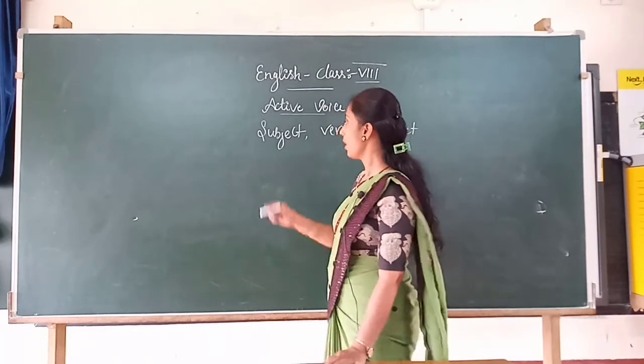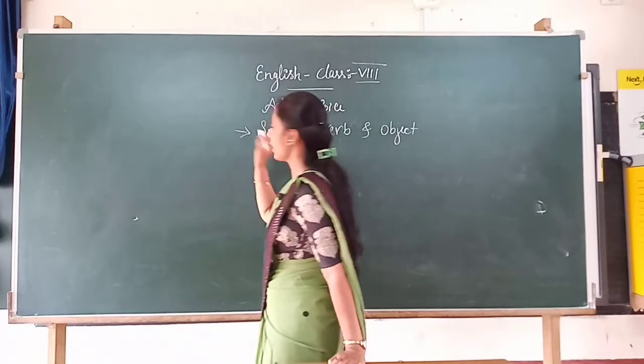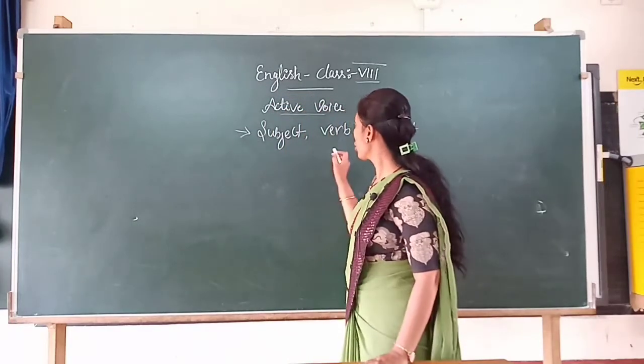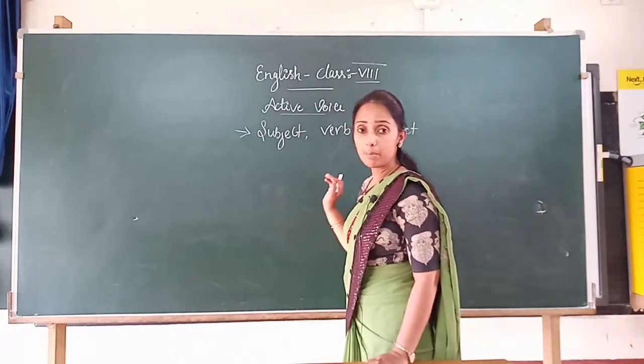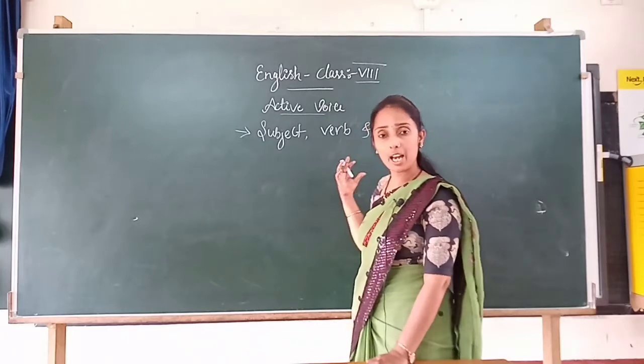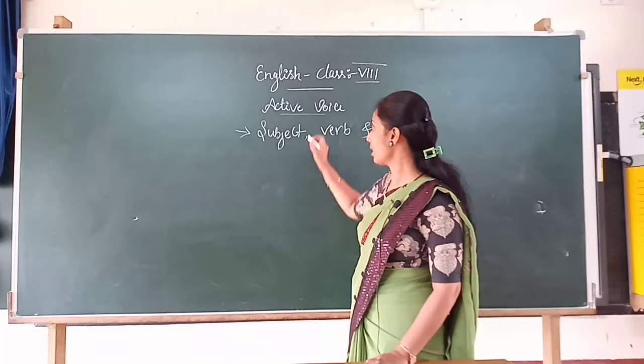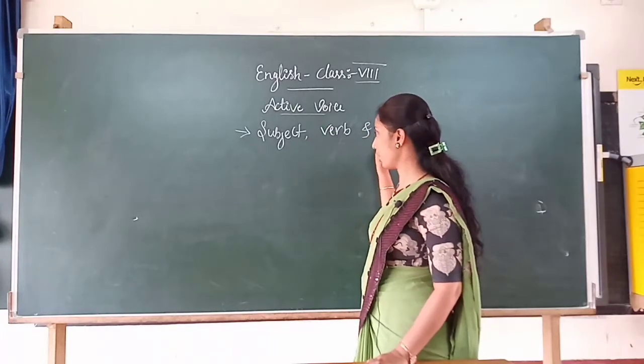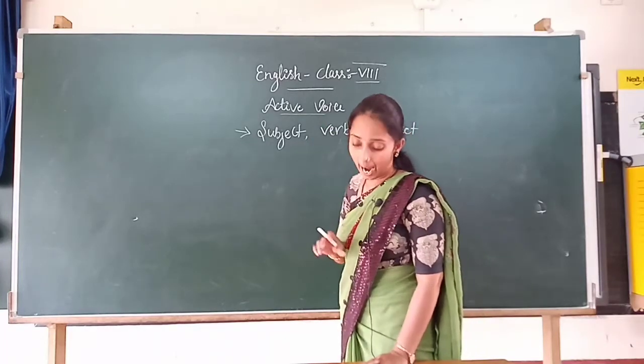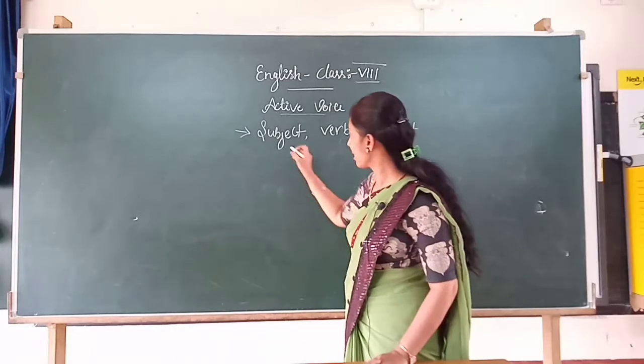More than 3 words can be there, but minimum 3 words should be there, which consist of subject, verb and object.